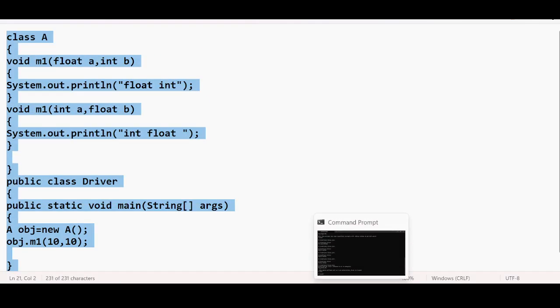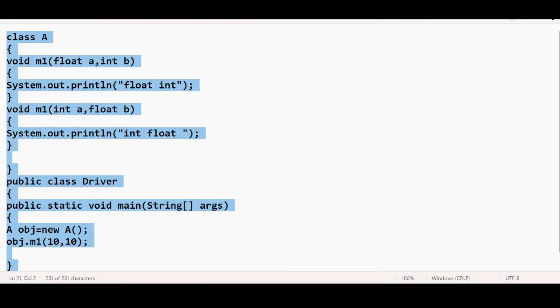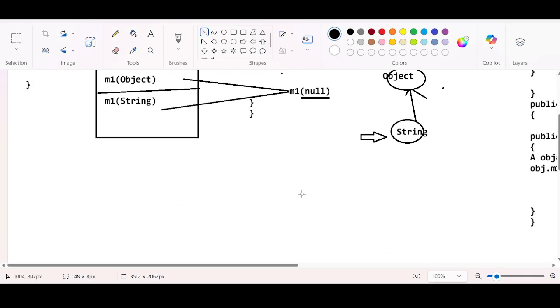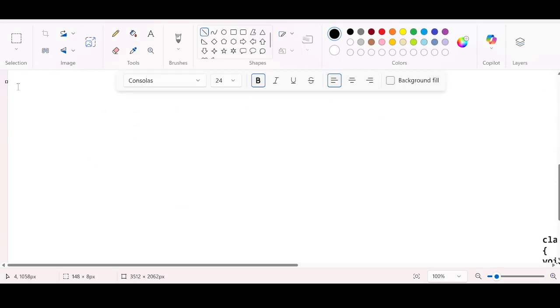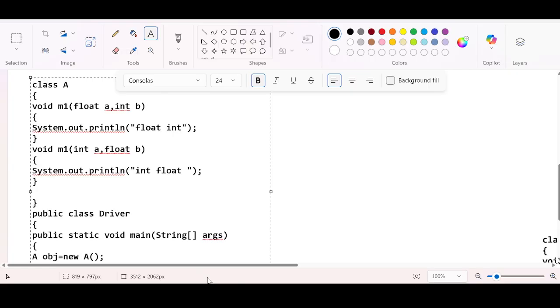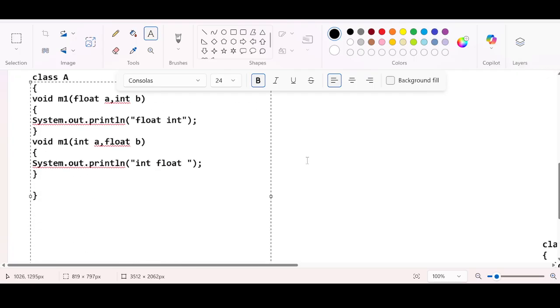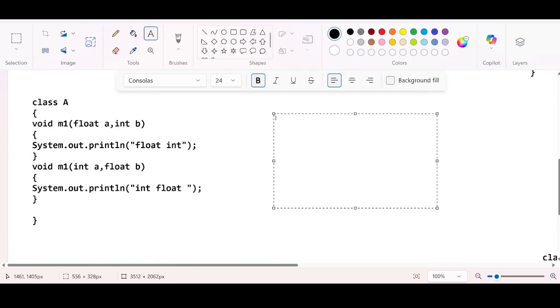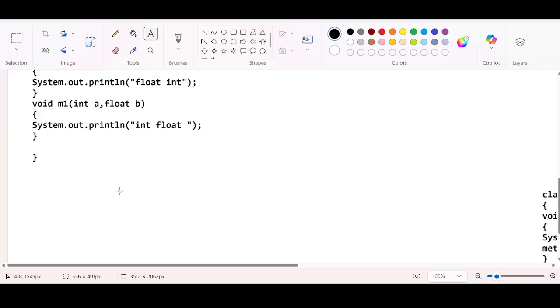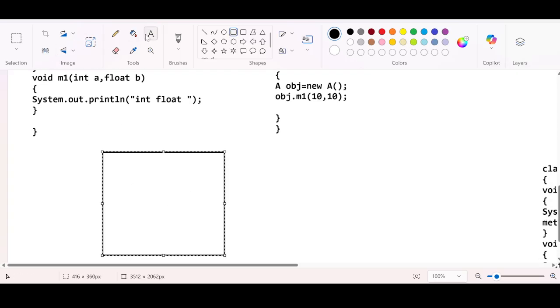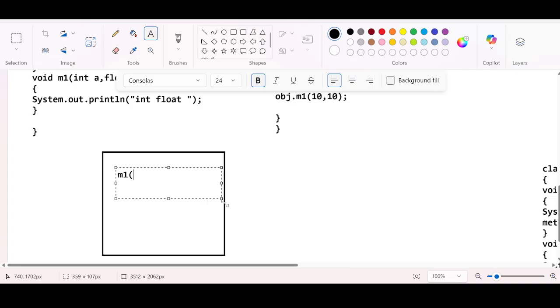This is where the method tables are considered to resolve the ambiguous situation. So let me take a method table quickly. My method table has one entry, m1 of float, integer, and the second one, m1 of integer, float.